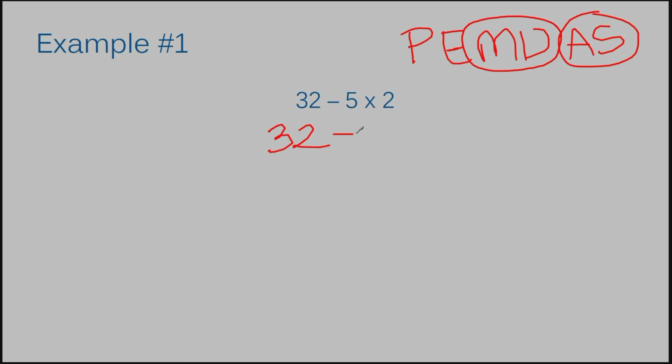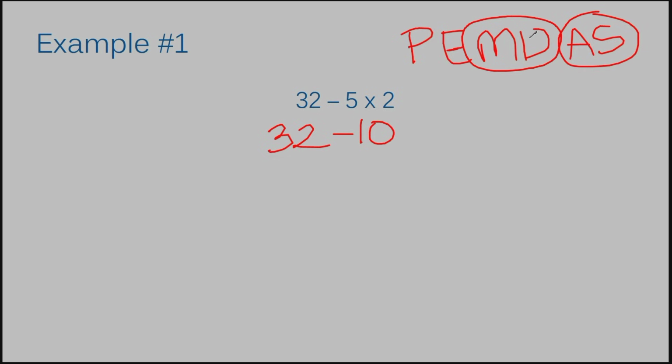And you're going to subtract. The 32 was just brought down. The subtraction sign was just brought down. The 5 times 2 is actually solved in this step. And what is that going to be? It's going to be a 10. So you actually write it as a 10. You don't write the 5 times 2 again. So this entire problem was rewritten, except for the portion that we solved was written as whatever it ends up being.